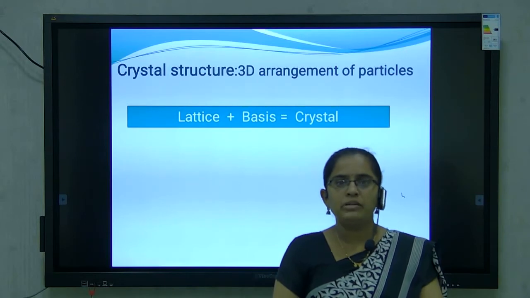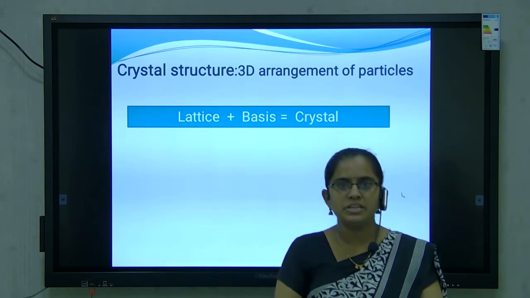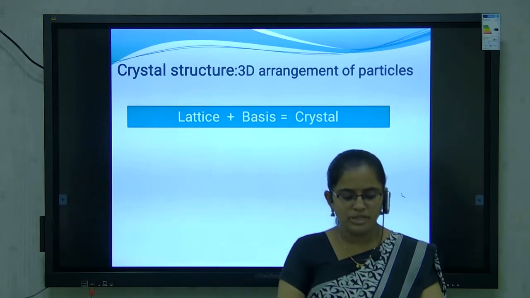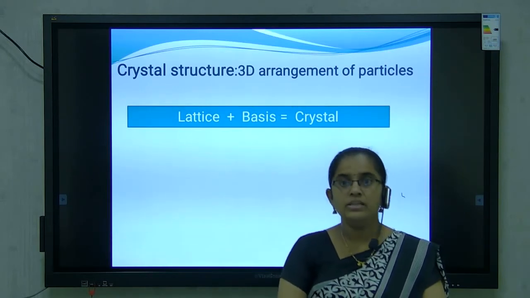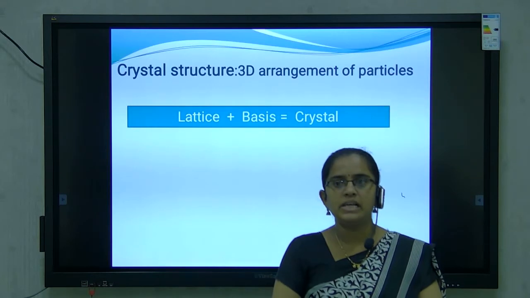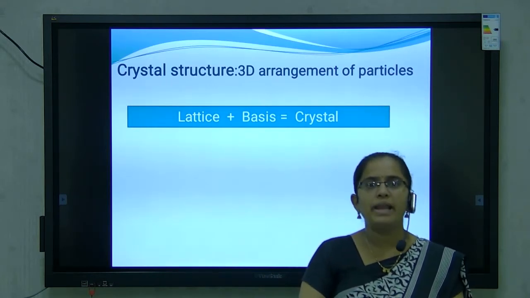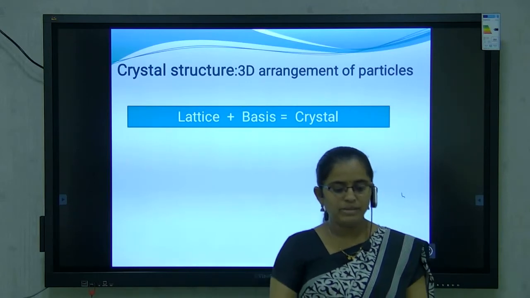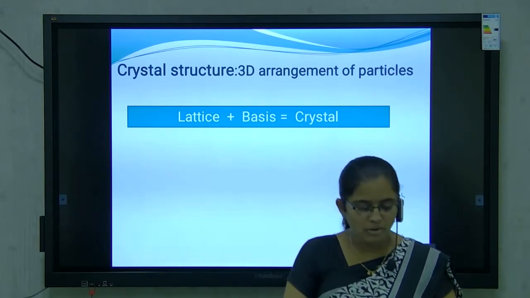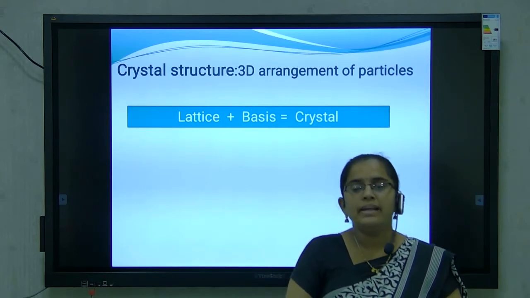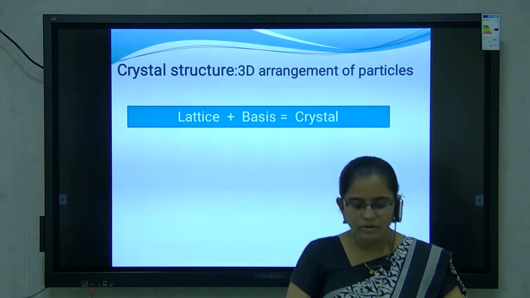Now, the next important point is the crystal structure. What is a crystal structure? The three-dimensional arrangement of particles in solids is called crystal structure. Crystal structures are formed by a combination of lattice and basis. Now, what is meant by lattice? Lattice is a geometrical arrangement of points, and when a lattice is attached to a basis, we form crystals.